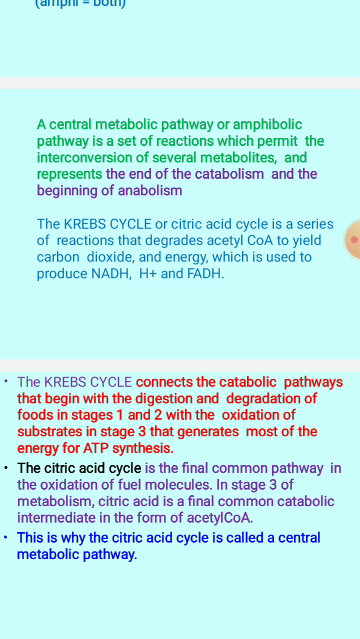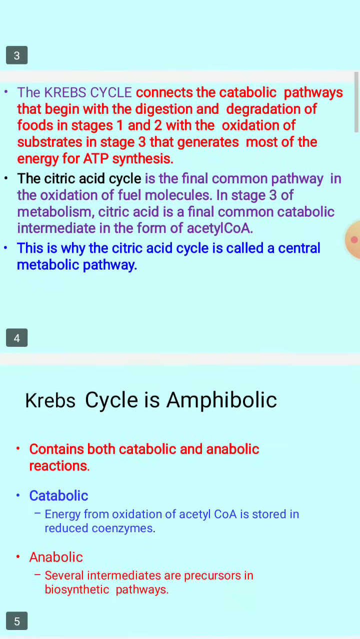That's why the citric acid cycle is called a central metabolic pathway. Why? Because the final common catabolic intermediate formed in this pathway, that is acetyl CoA, is going to act as a precursor for the synthesis of many molecules. That's why it is called a central metabolic pathway.